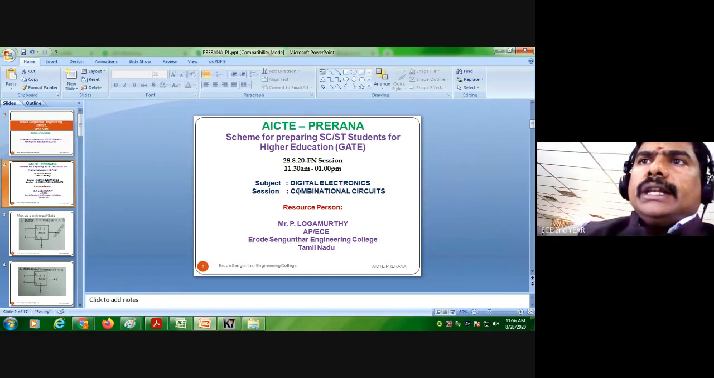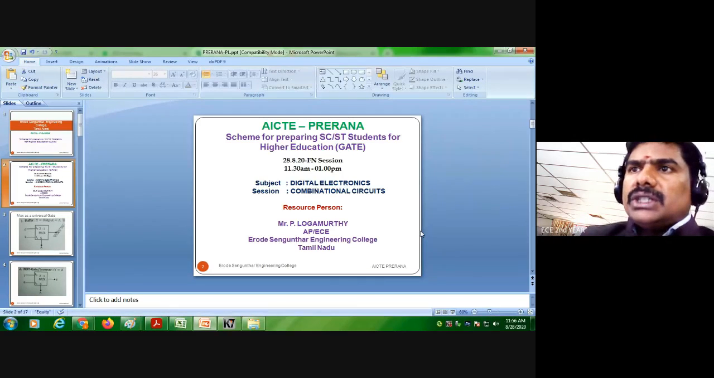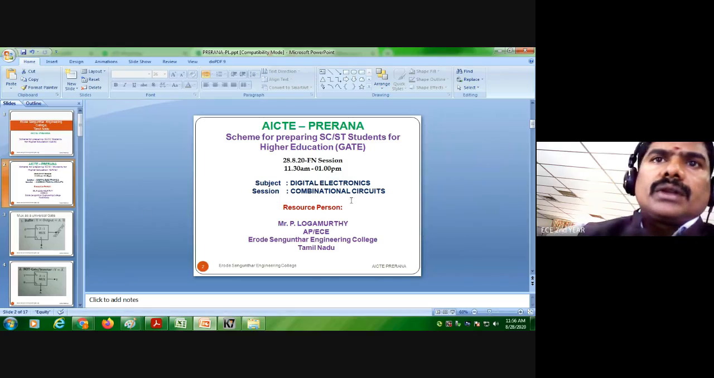In this session, we are going to discuss the combinational circuit. We have already discussed the combinational circuit, but here we are going to discuss some GATE problems. My name is P. Logamurthy, Assistant Professor, EC Department, Erode Engineering College, Tamil Nadu.